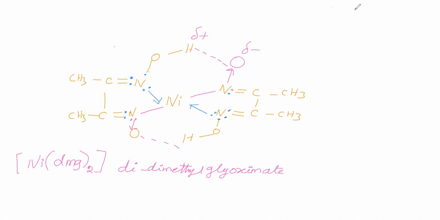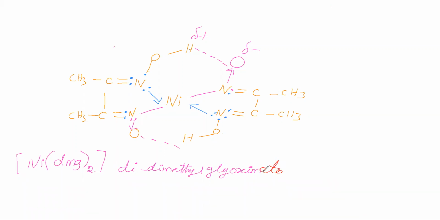Now this glyoximate is acting as a ligand. Therefore, we have to say glyoximato. This E is there, no? Remove this E and instead of E, you write O. So we say glyoximato.